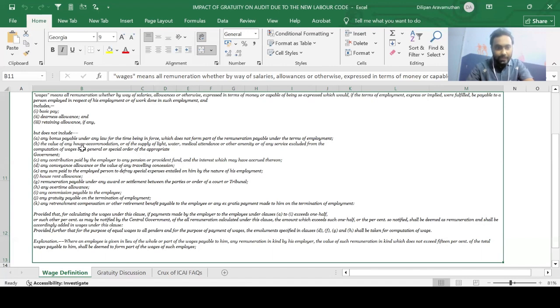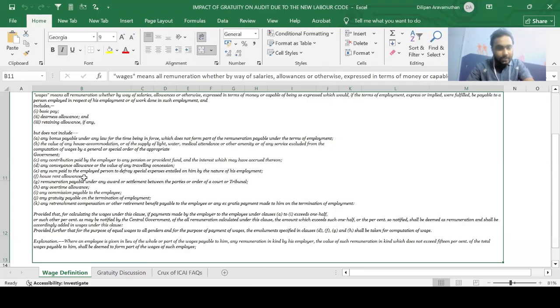Next, the value of any house accommodation or the supply of light, water, medical attendance, or other amenity or of any service excluded from the computation of wages by a general or special order of the appropriate government. So basically, they are referring to HRA here. Next, any contribution paid by the employer to any pension or provident fund and the interest which may have accrued thereon. So basically, they are referring to employer's contribution to social security benefits. Again, this should not form part of wages.